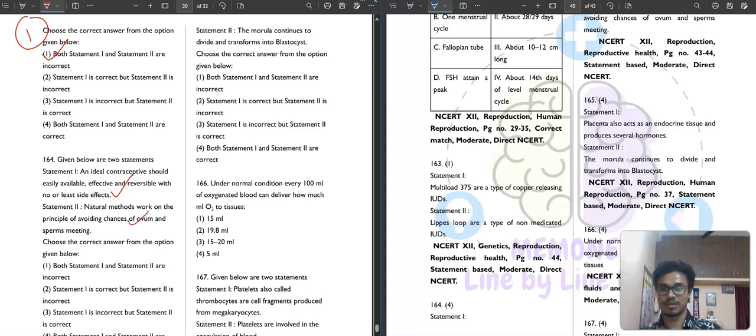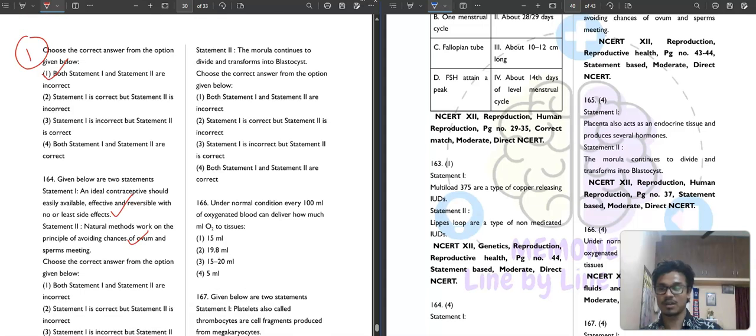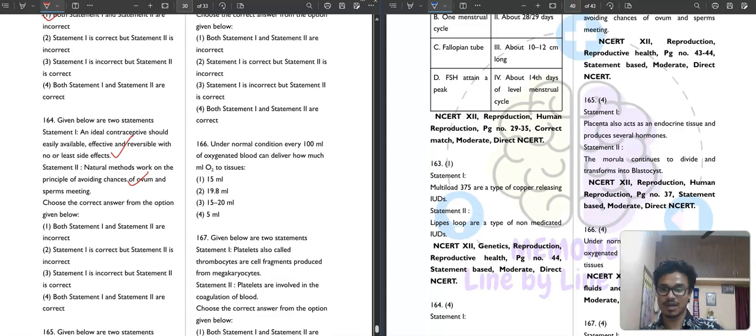Correct, like the rhythm method, the tracking method, and the pull out method. These are all based on avoiding the chances of meeting of sperm and ovum. So the fourth option, both first and second statements are correct, is your correct answer.